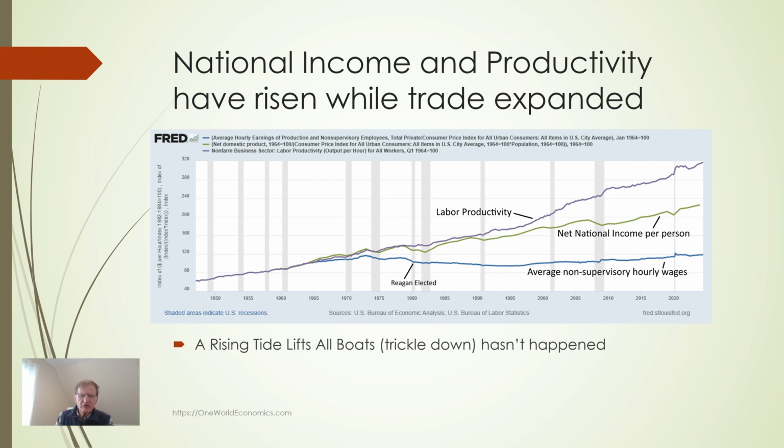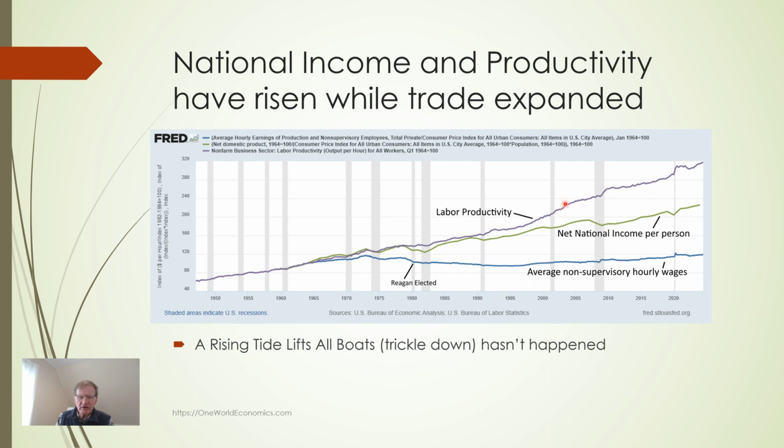This chart from the episode on U.S. income and wealth inequality shows that net national income per person, the green line, has continued to rise while trade greatly expanded. But little of that has flowed through to ordinary working folk, which is this lower line here. Since this chart accounts for changes in prices, it includes the effect of lower prices in traded goods.